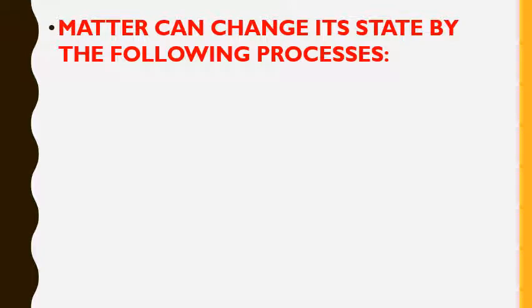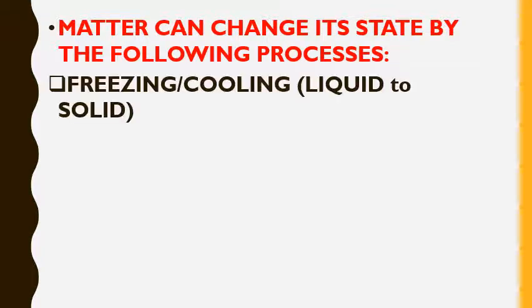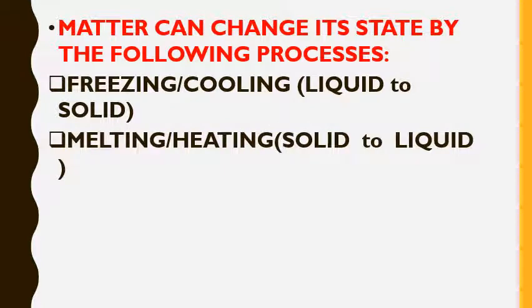Matter can change its state by the following processes. The first one is freezing. Freezing means when liquid changes into solid on cooling, when water becomes ice. When the temperature is low, that particular process is called freezing. Melting happens when solid changes into liquid on heating.